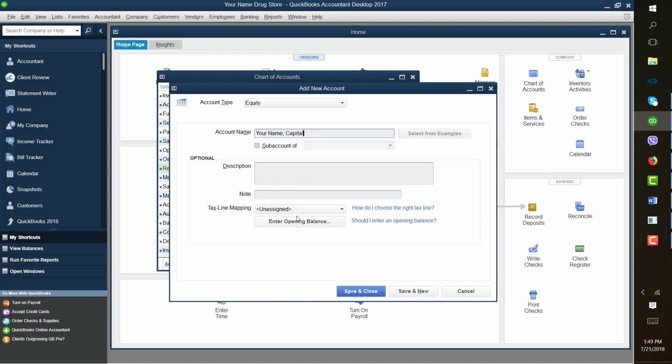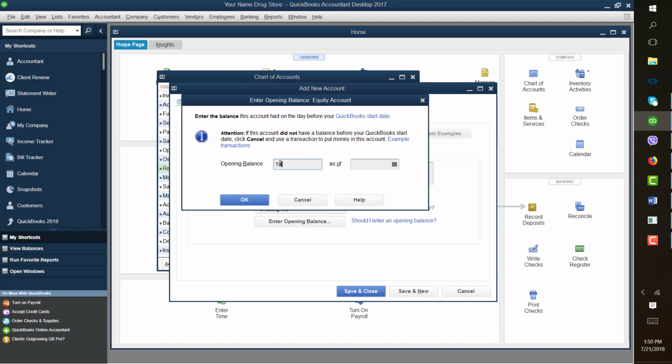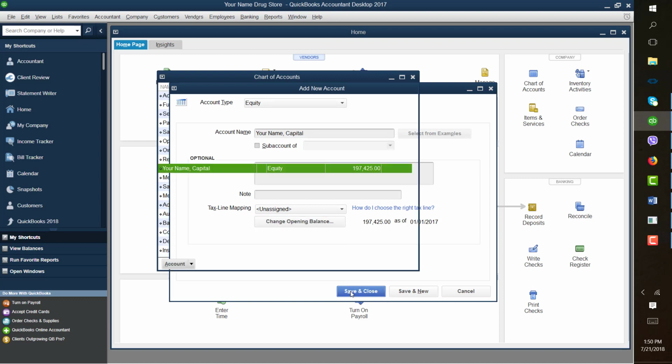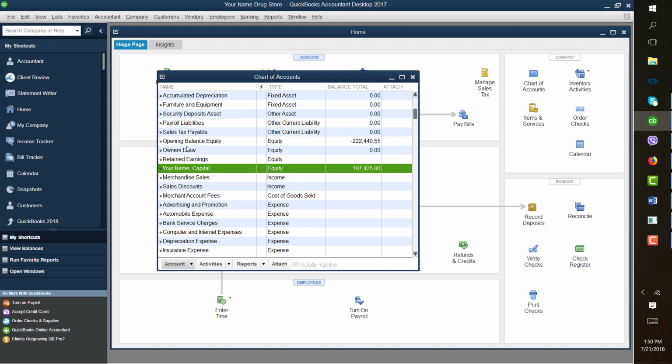And enter the opening balance, and that is for $197,425 as of January 1st of last year. You want to save this and then close this screen, save and close, and go to the owner's draw.